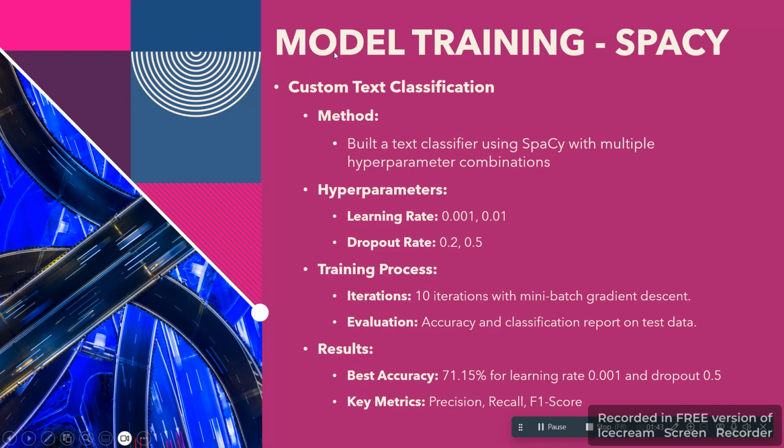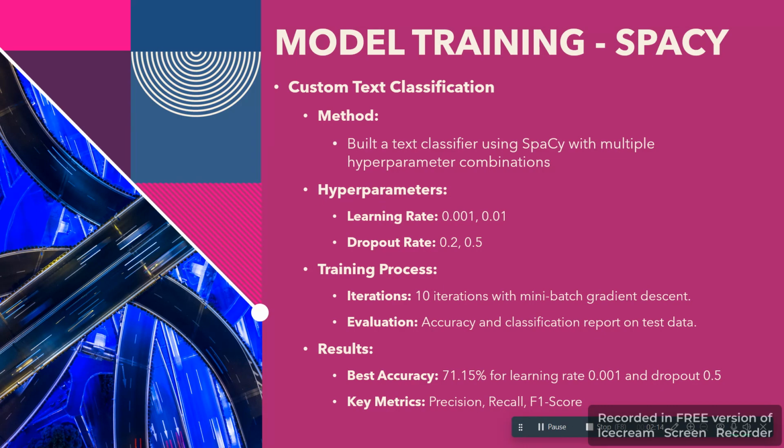Talking about the model training with spaCy, I built a text classifier using spaCy with multiple hyperparameter combinations. I used learning rate and dropout rate as the hyperparameters, with 0.001 and 0.01 as learning rates, and 0.2 and 0.5 as dropout rates. Taking you through the training process, I used 10 iterations with mini batch gradient descent.